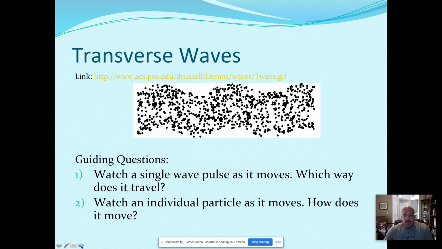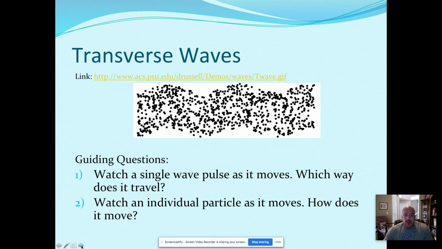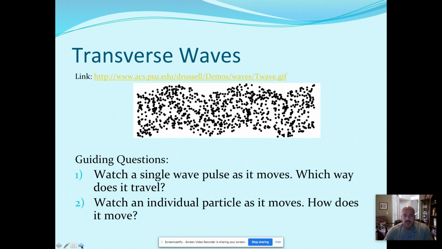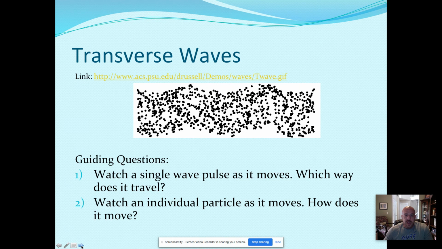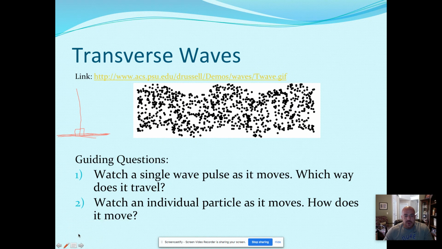You really don't even need to pause or slow this to see how the particles and pulses are moving here. They're moving up and down. And in math, if I look at, here's my kind of base or bottom point, and they're moving up and down, well, when they meet like that and make little nice 90-degree angles, that's called perpendicular. So the particles in transverse waves are moving up and down, or a fancier way to say that would be perpendicular.